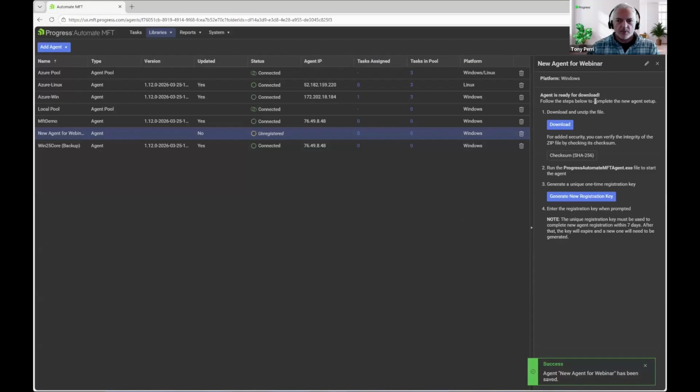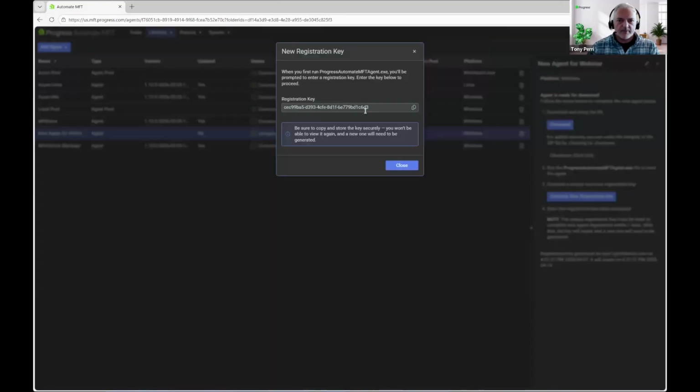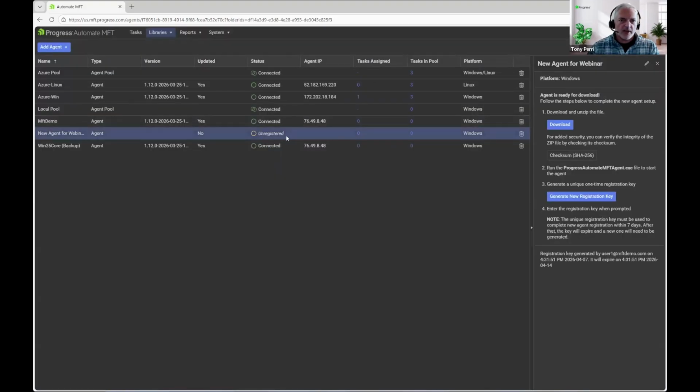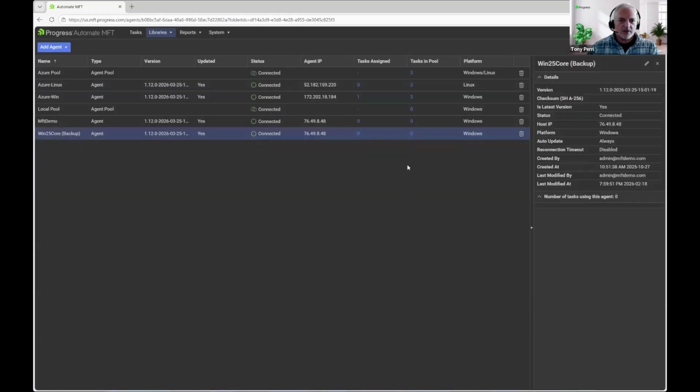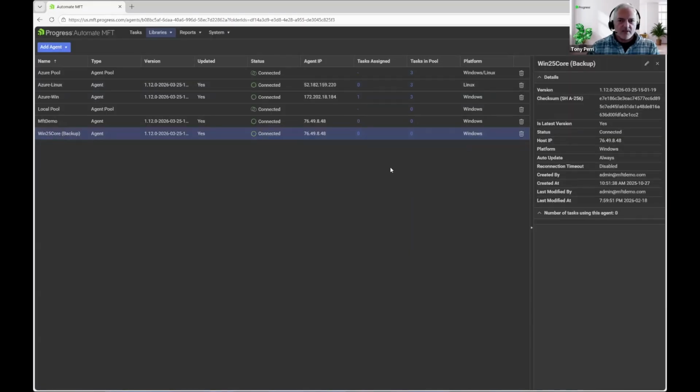And then really the deployment is a simple matter of downloading and expanding the zip file. And then you'll basically run the agent for the first time with this registration key, which will connect it up to your environment and register it. And then it'll show like these other ones as being registered. Go ahead and delete that. So that's how easy it is to deploy a new agent.